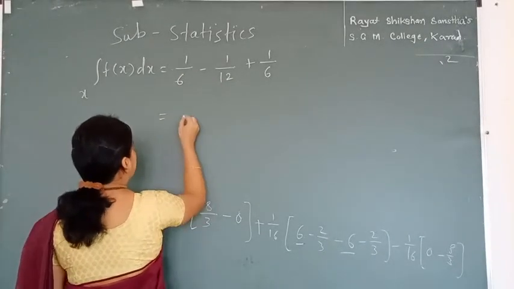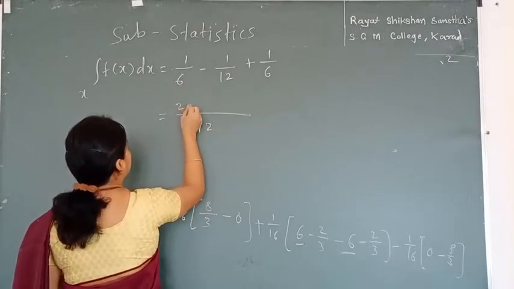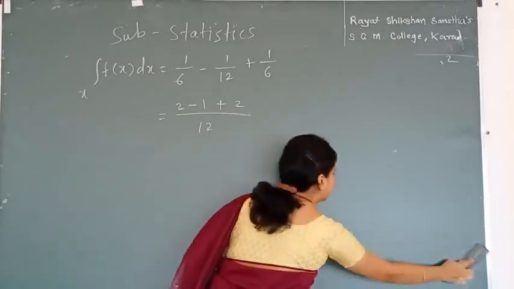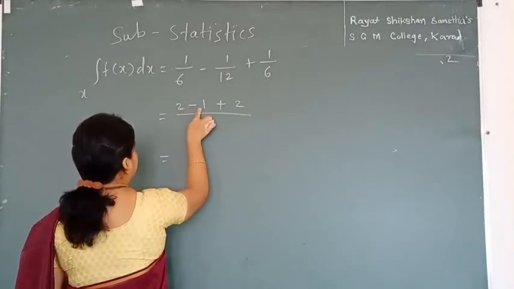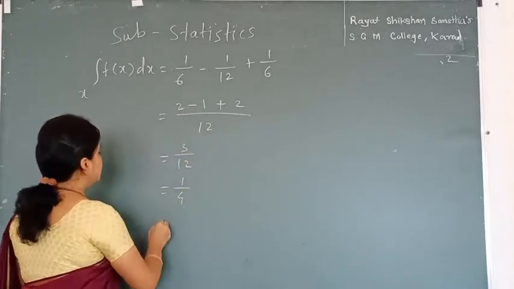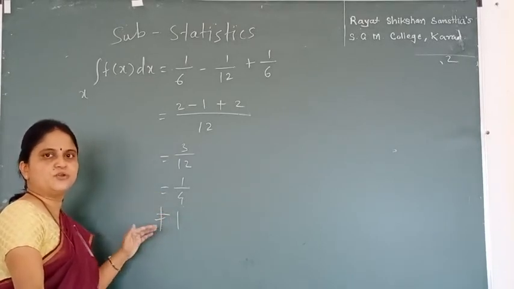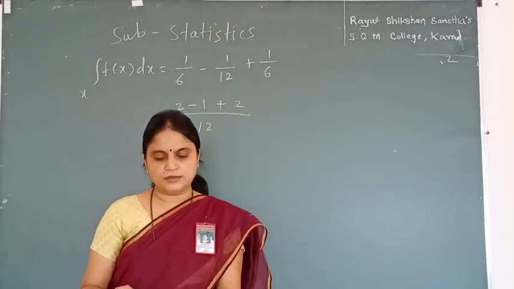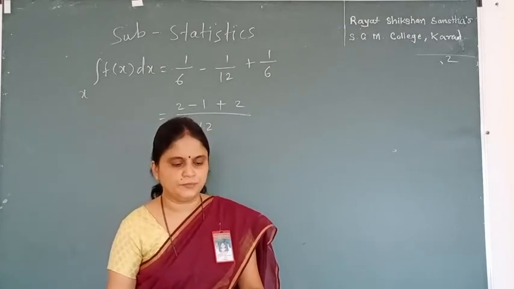Now suppose I have this as 12, I have over here 2 minus 1 plus 2, so we get answer for this as 4 minus 1, that means it is 3 by 12, that means it is 1 by 4, that means it doesn't equal to 1. Since it does not equal to 1, our given function is not PDF or probability density function. Now let me have one more type of example of same, that is probability density function only.